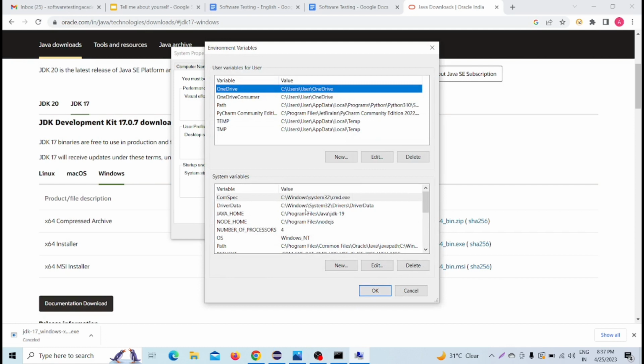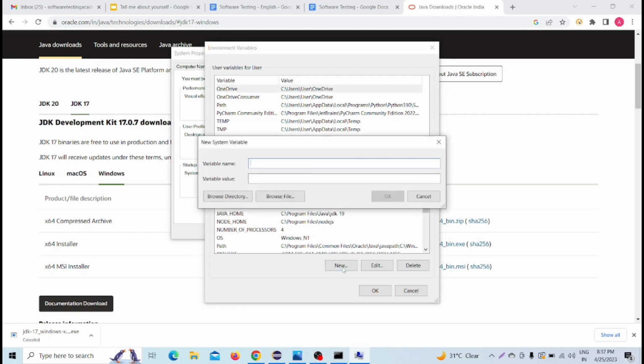Now here, under system variables, we have to add one system variable. So we have to click on New, and here we have to write, in all capital letters, JAVA_HOME. So that will be the variable name, and then the variable value. What would be the variable value?